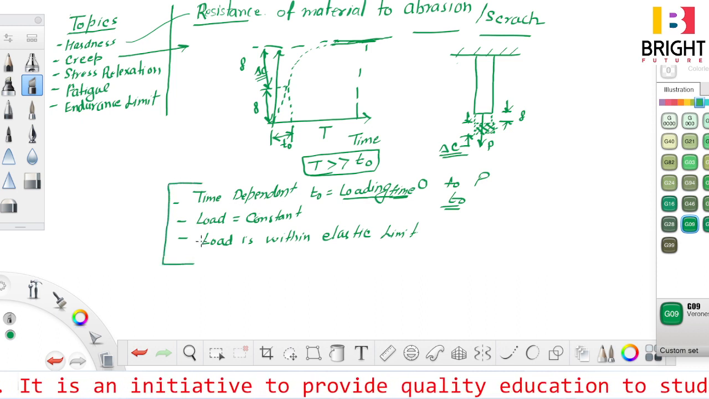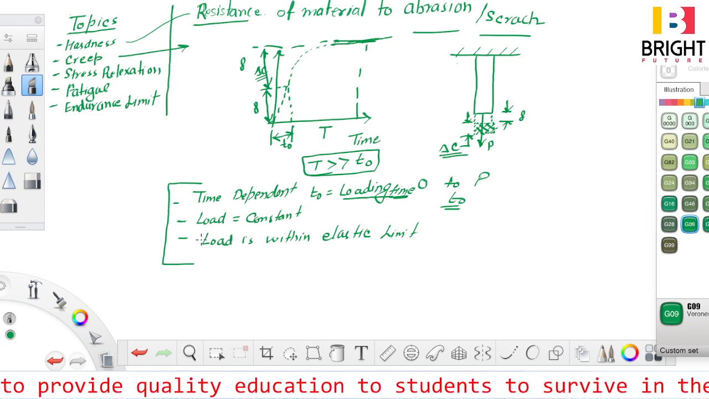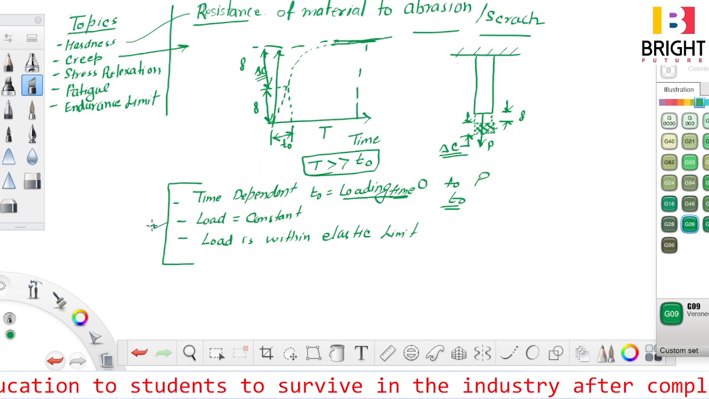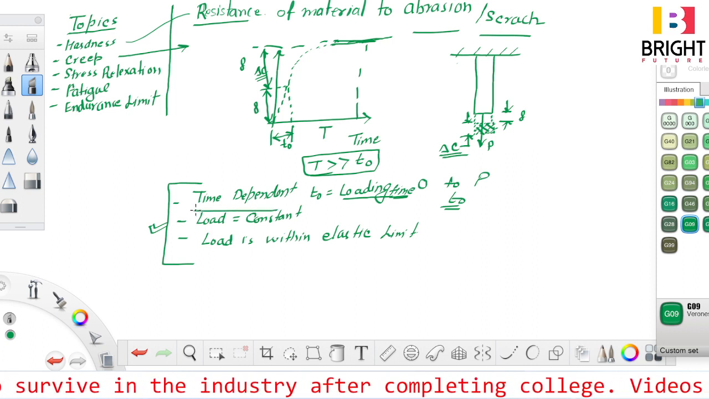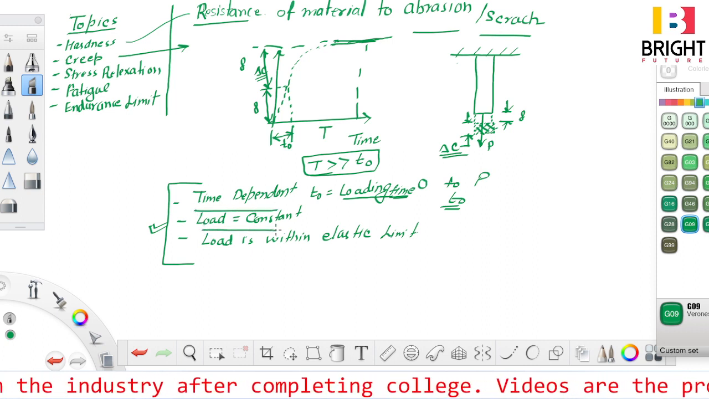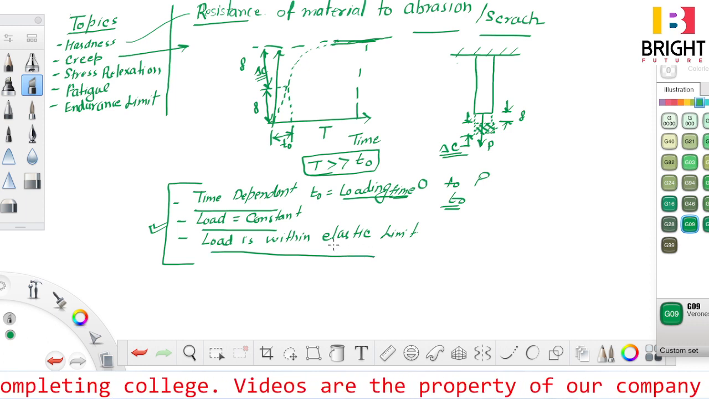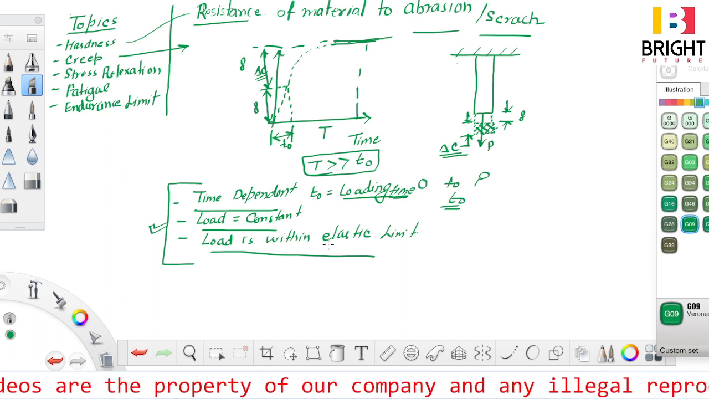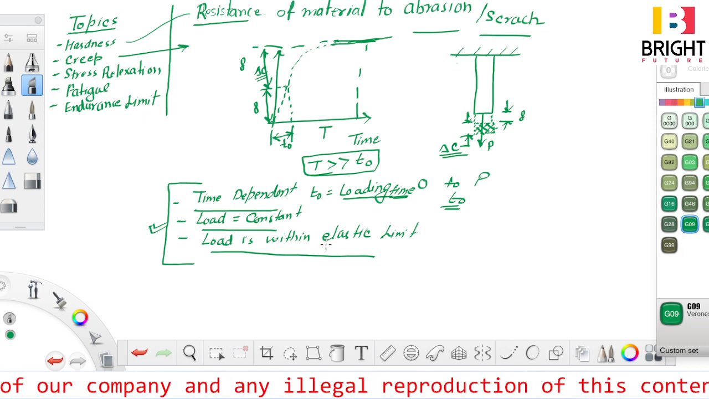If we want to define that some kind of permanent deformation has happened because of creep, then these three criteria should match. It is time dependent, time should be long, load should be constant, and applied load should be within elastic limit. Then after a long period of time there will be permanent deformation in the material, to which we call creep. This deformation is plastic in nature, right?